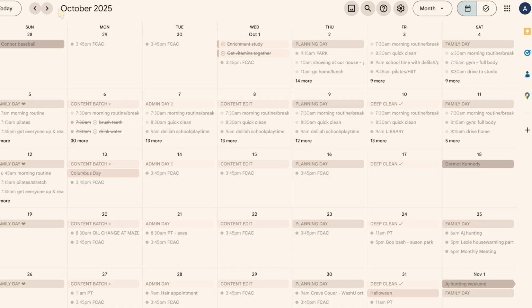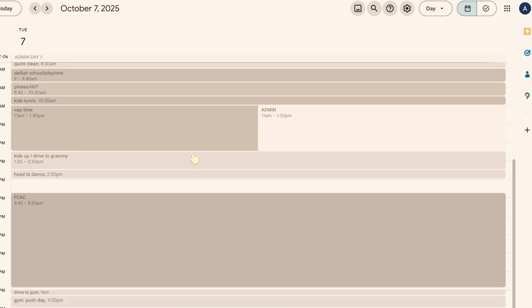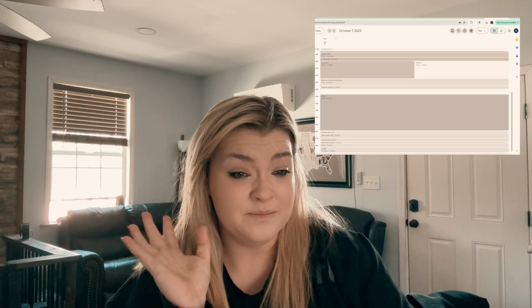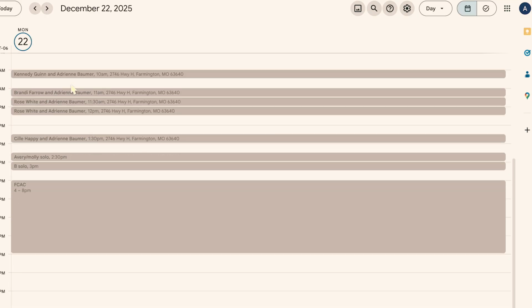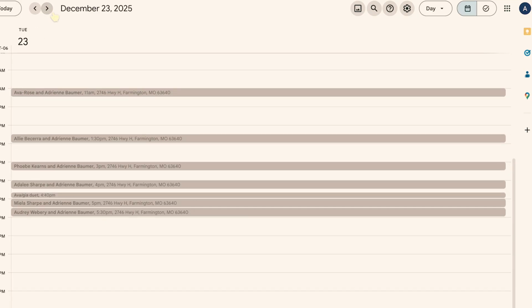I obviously have everything in here, like my normal stuff, like work and, I don't know, kid stuff. I like to time block, and I feel like Google Calendar makes it very easy. It keeps me so organized though. You'll see in December over Christmas break, I did a lot of privates, so we can see all of those.